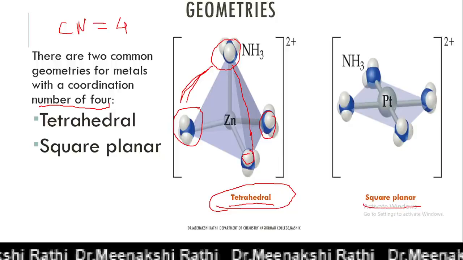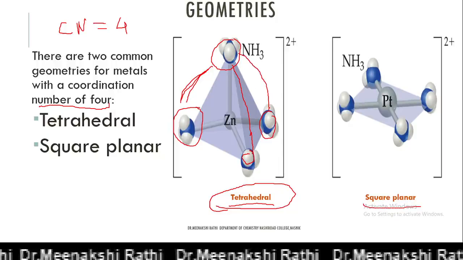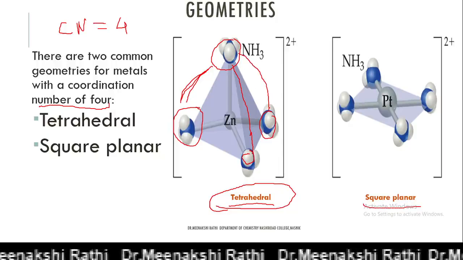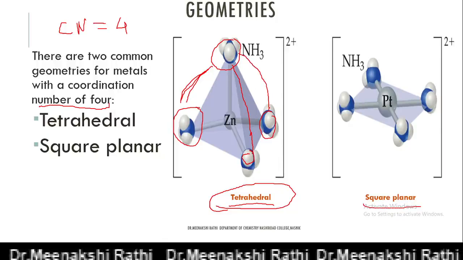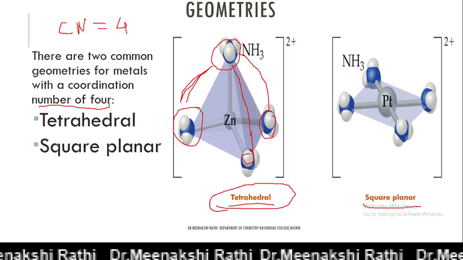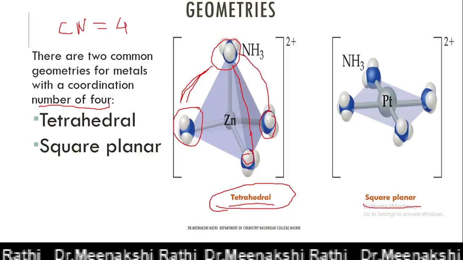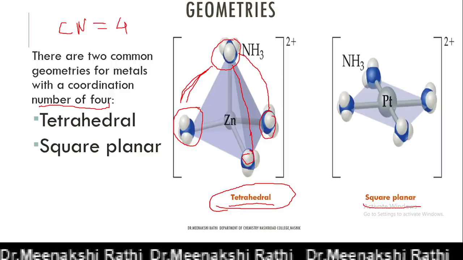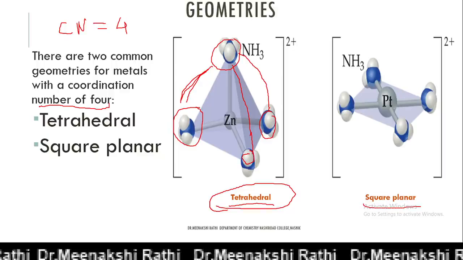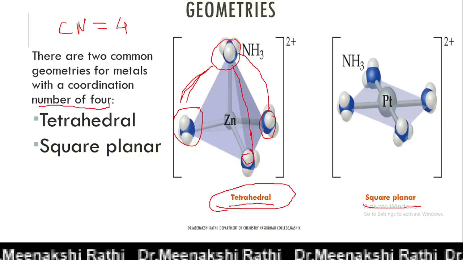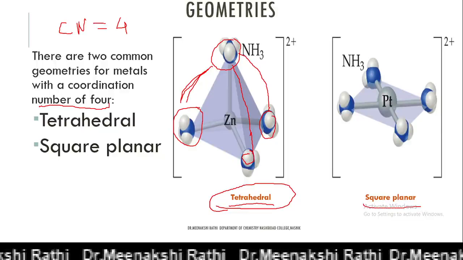So we can't decide which are on the same side or which are on the opposite side, and in this case geometrical isomerism is not possible.